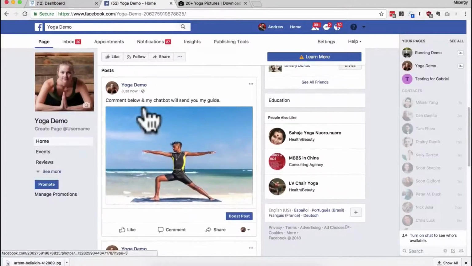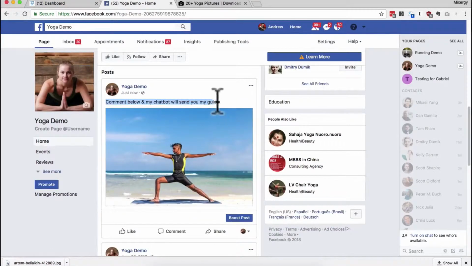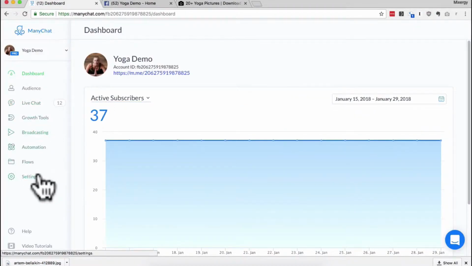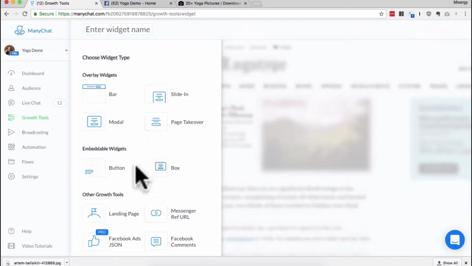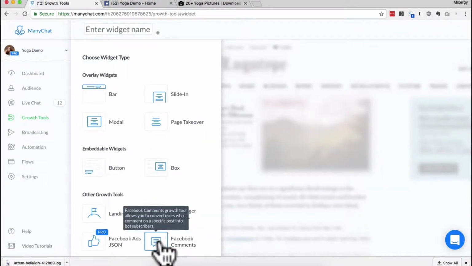Now let's show you how you can do it yourself. So I set up this demo account on Facebook. This is a yoga demo. I created this post that says comment below and my chatbot will send you a guide. We're going to go into the growth tools in ManyChat. We're going to create a new growth tool. We're going to use the Facebook comments growth tool.